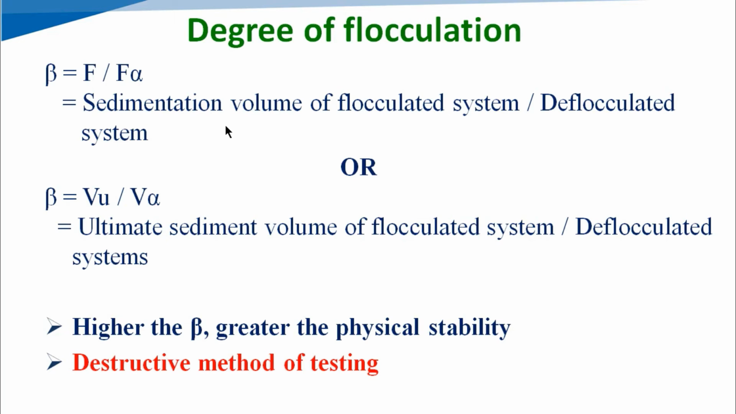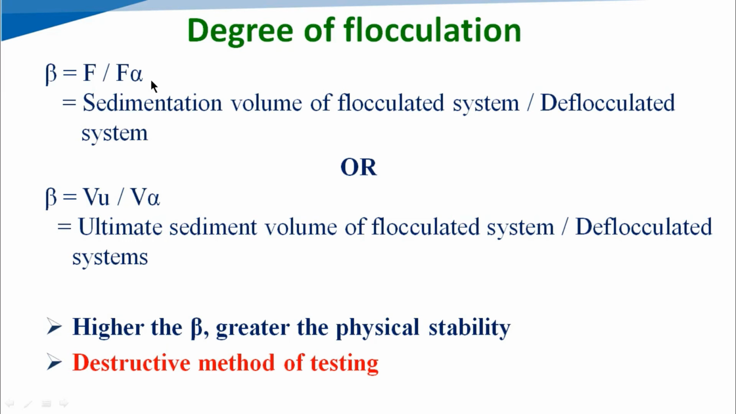Here is another equation for the same thing, that is beta equals Vu upon V alpha. Here Vu is the ultimate sediment volume of the flocculated system, divided by the ultimate sediment volume of the deflocculated system. The value of beta, or F, if F equals F alpha, that means the sedimentation volume in a flocculated system and deflocculated system is the same, then the beta value will be 1.